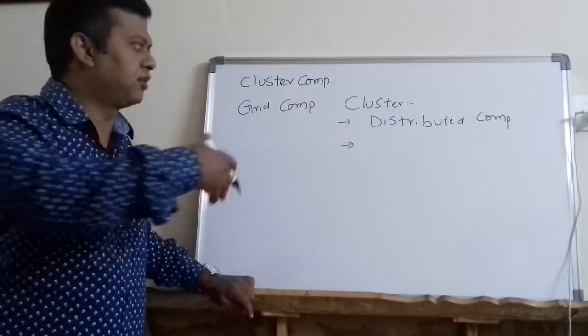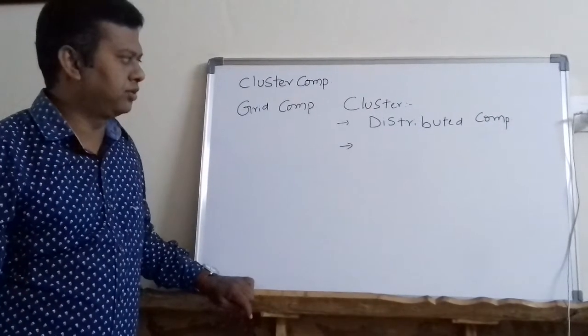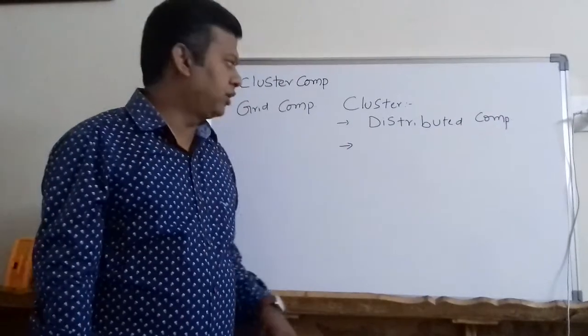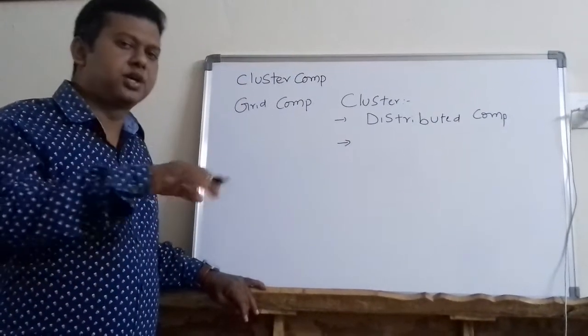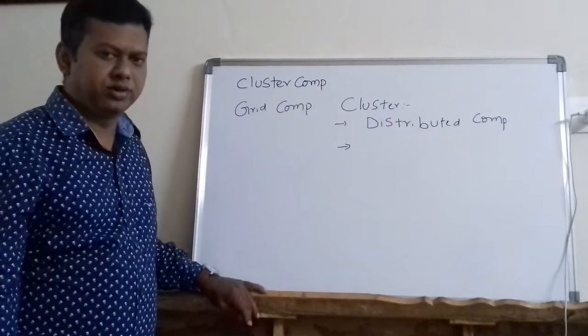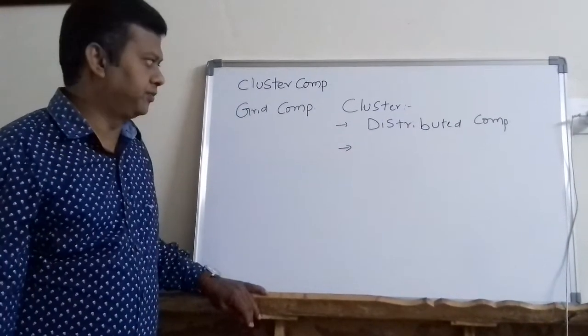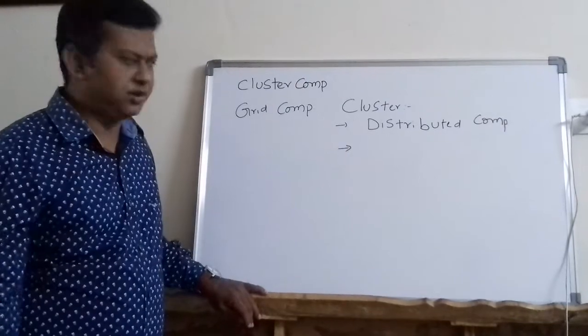Instead of centralized computing, we have preferred distributed computing. So similar to distributed computing, even in cluster computing we have a set of computers connected in the form of a network, which are used together to perform a task or for data processing, you can simply say.